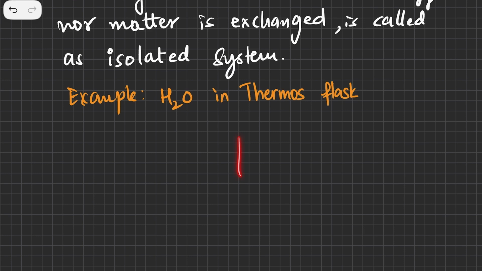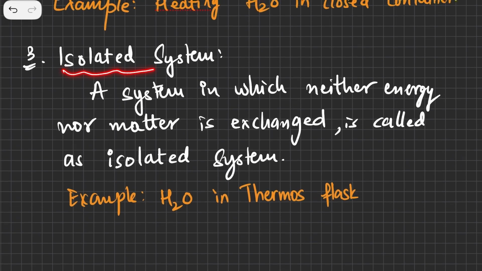If you have a thermos bottle and you have closed the cap, then matter does not escape, neither does heat escape, because the thermos has insulation on the walls. So neither heat nor matter is exchanged, and we can say the thermos flask is an isolated system.